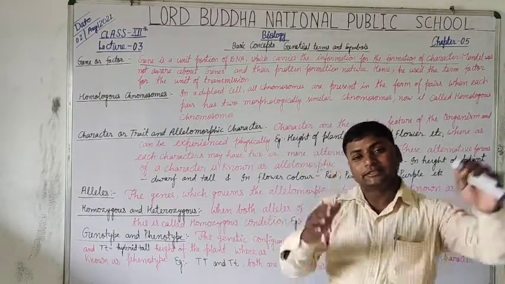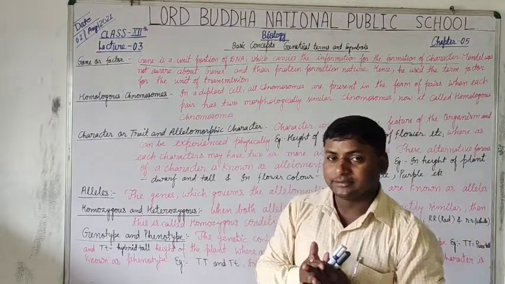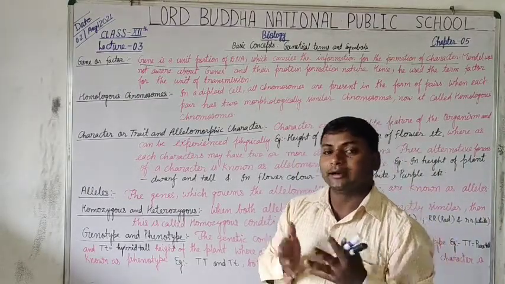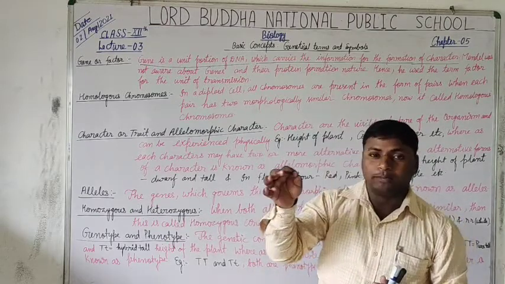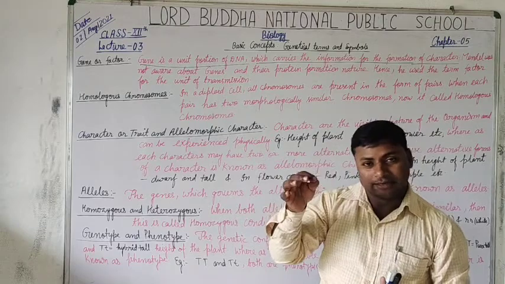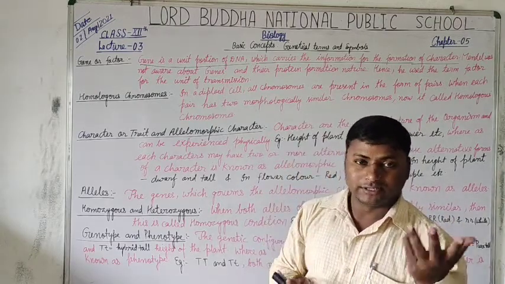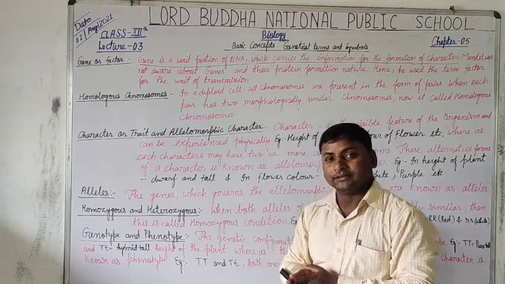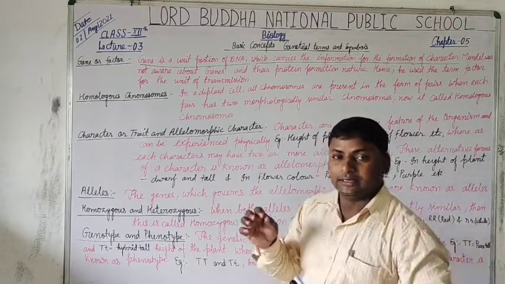It means genes are the units that have the ability to synthesize specific proteins. According to Beadle and Tatum, the one gene, one polypeptide chain theory, or one gene, one protein concept. Is that clear? Earlier, it was given by Sutton and